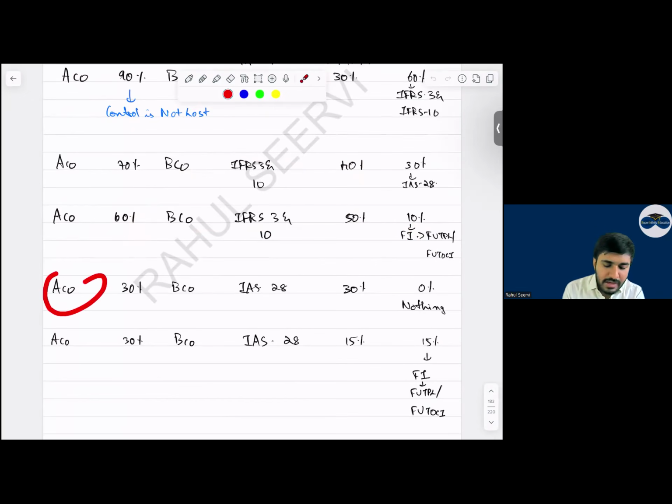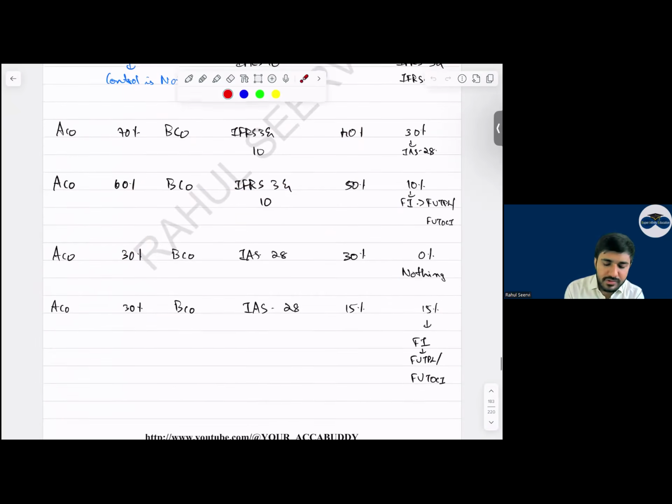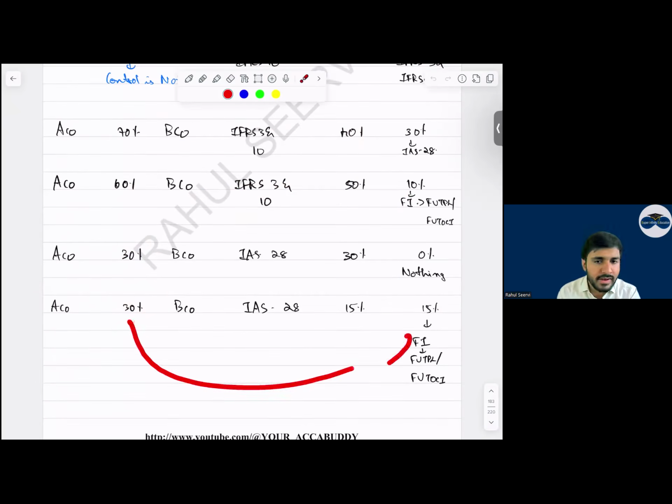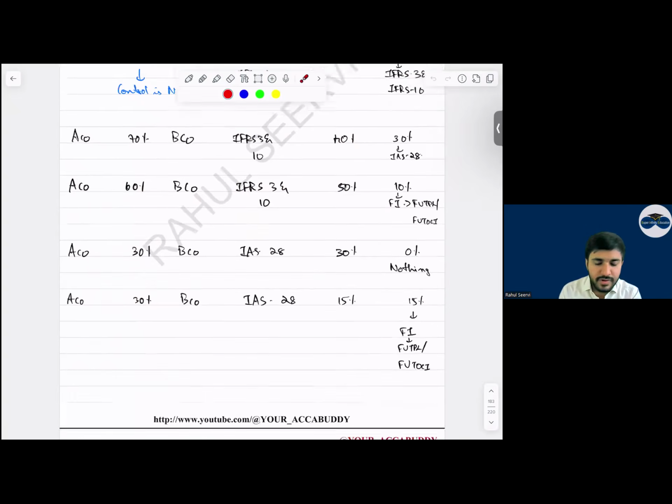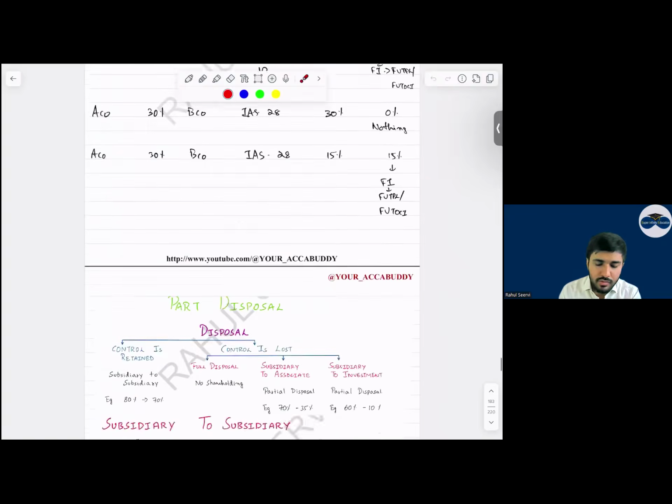Next one. Then we have 30 percent, and we are disposing of the entire 30. The entire associate we are disposing. Then we have 30 associate to financial asset. Yes, sir. These are the five cases which we have to see. Now, first, what will we see?